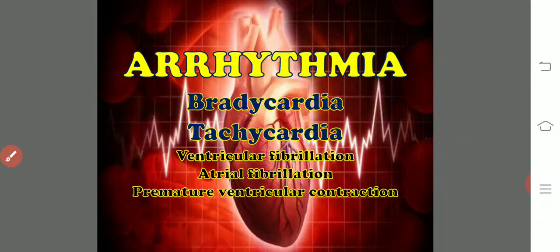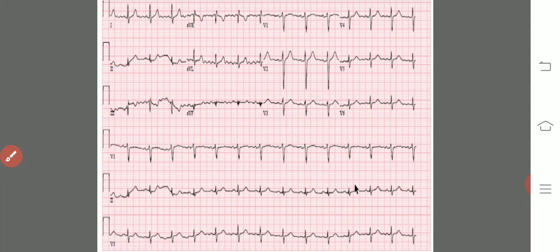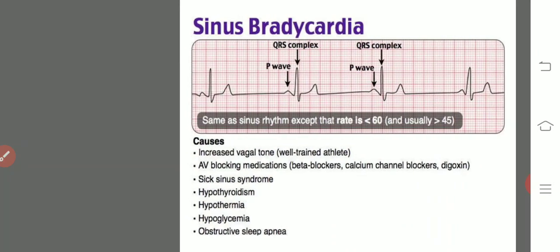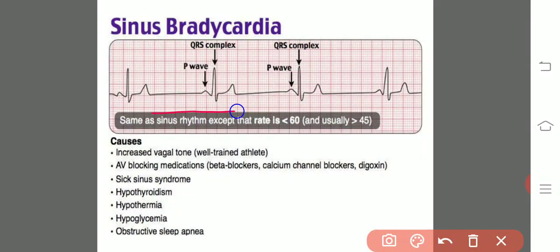Now, what are the reasons for bradycardia? This is somewhat the graphical representation of all different kinds of abnormalities. So there is an ECG with the normal sinus rhythm. And what is bradycardia? It is slow. If you observe the ECG graph, there is a delay from one heartbeat to another heartbeat.